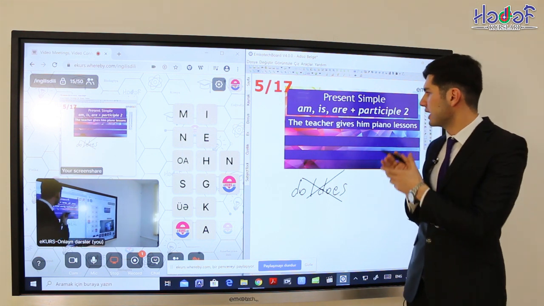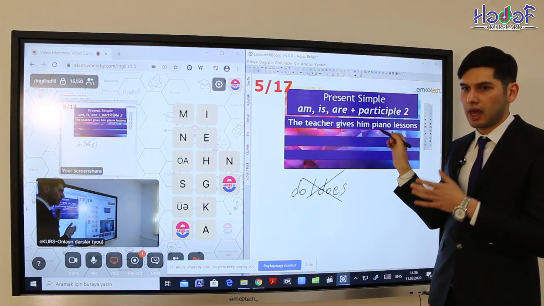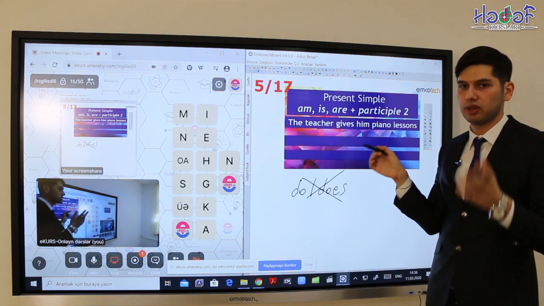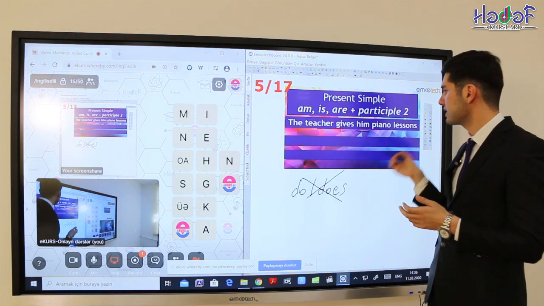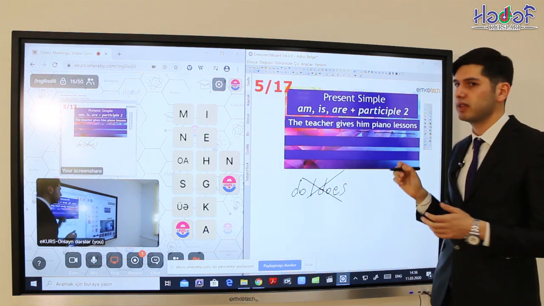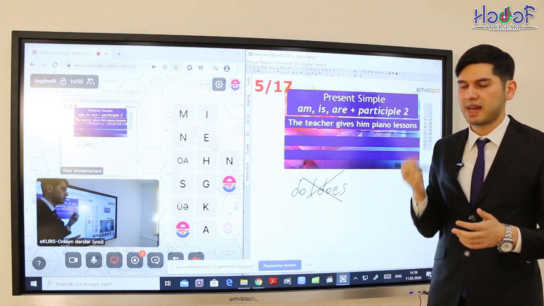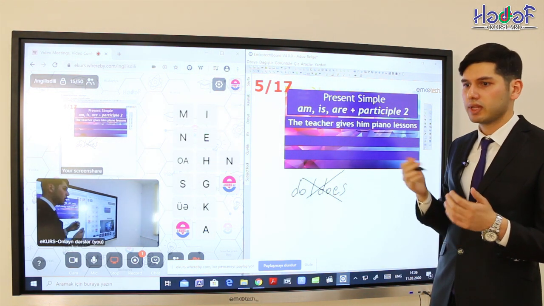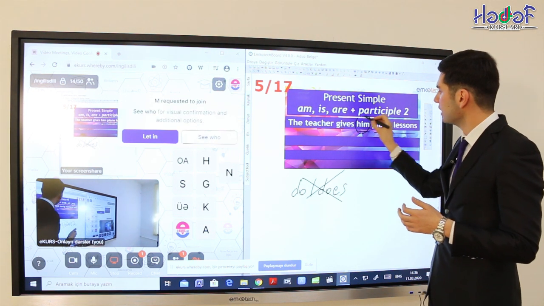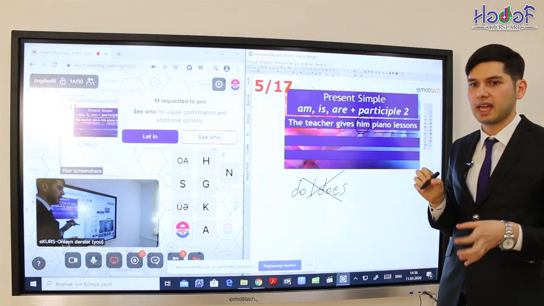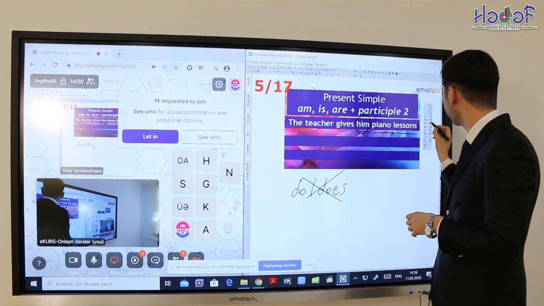Now let's see one sentence. The teacher gives him piano lessons. As we can see, there are two objects in this sentence. The first one is him, the second one is piano lessons. In this case, we can create two passive voice sentences. Now let's start from the first object. If our main object is him, if we want to indicate the word him, we can use him at the beginning of the sentence.